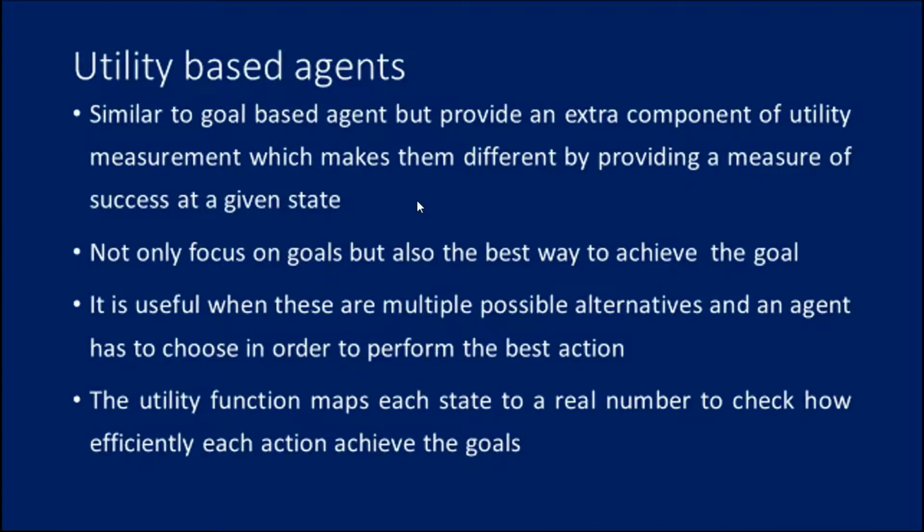Every decision is marked by the attribute of maximizing utility, and that is determined by how happy the agent is at every point. So this is the main point we need to consider here: how happy the agent is. Whatever agents we have seen so far, this term is not considered.